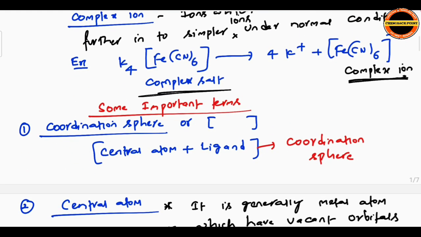See, some important terms required for coordination compounds. Coordination sphere, which we show with a square bracket, where inside the coordination sphere the central atom as well as ligands are present. Coordination sphere means a square bracket inside which the central atom and ligands are enclosed.